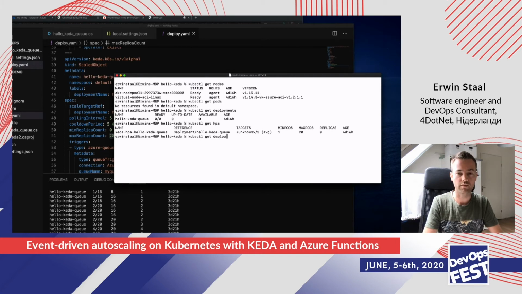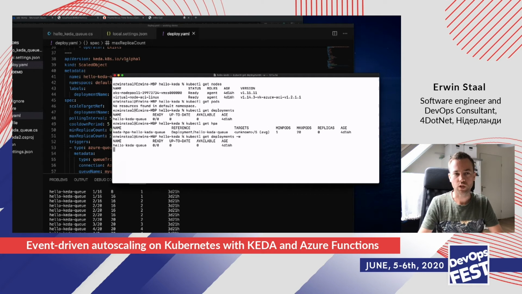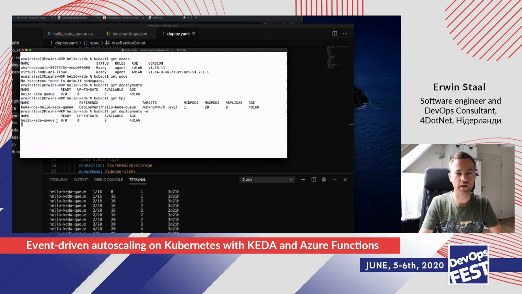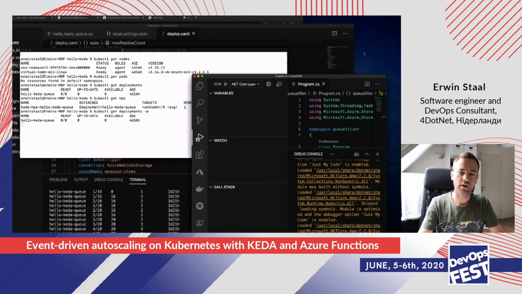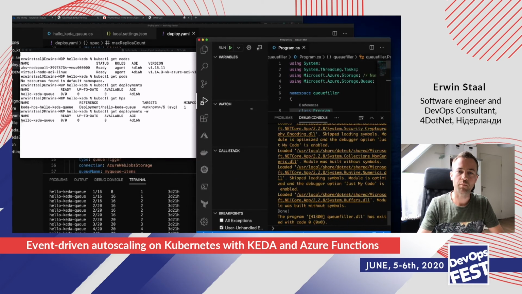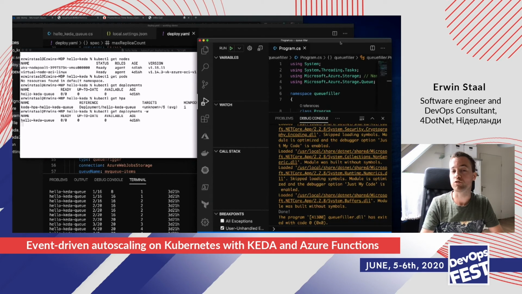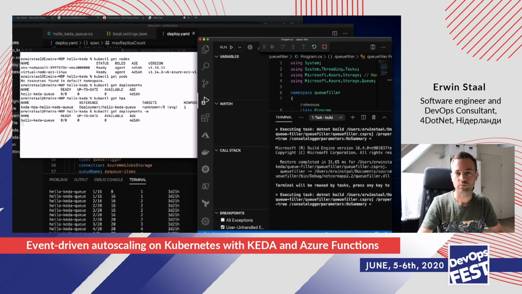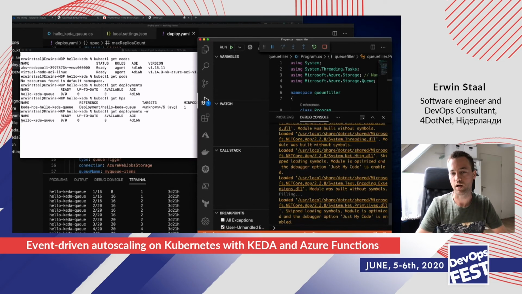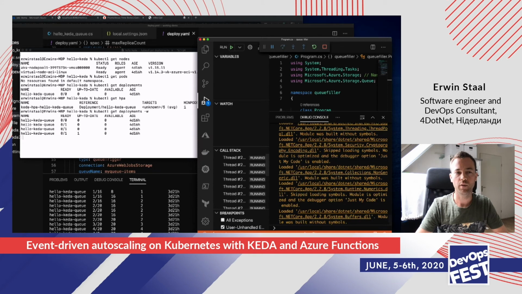So what we're going to do here is let's have another look at the deployment, and a watch there. So it will now continue to watch the deployment so that we can actually see it scaling. So what I did here is a demo. I created a very small demo application which does nothing more than put 100 items on that queue that my Azure Function and KEDA are connected to. So if I run this application, let's do that. That should add 100 items to the queue, and it's actually already done.